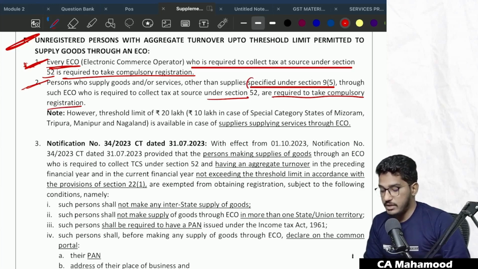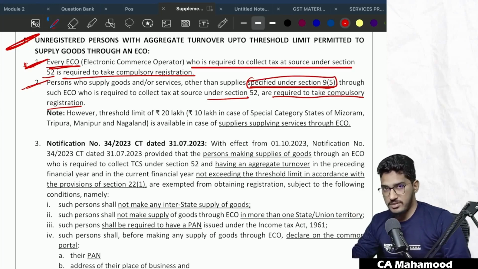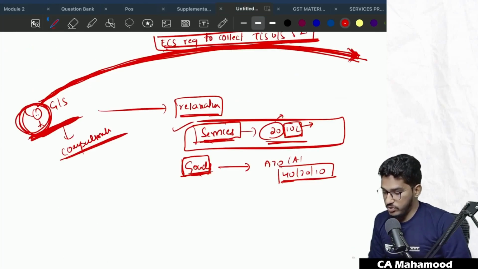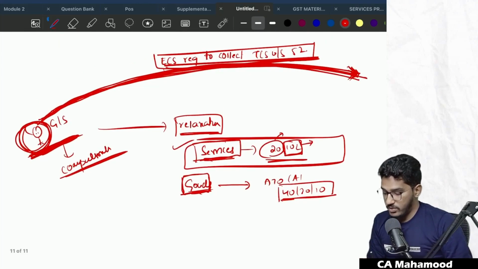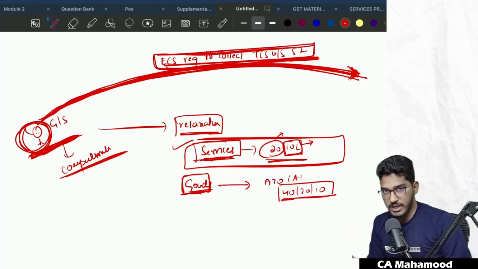See, if you are providing any of the services specified under 9(5), then the e-commerce operator will not collect TCS. Then you are not required to obtain registration. Guys, I hope you are able to pay attention. This concept is a little bit advanced, but I'm taking it slow to give you so many examples. The act is only talking about those suppliers who are making supply of goods or services through an e-commerce operator who is required to collect TCS. They are only required to take registration.